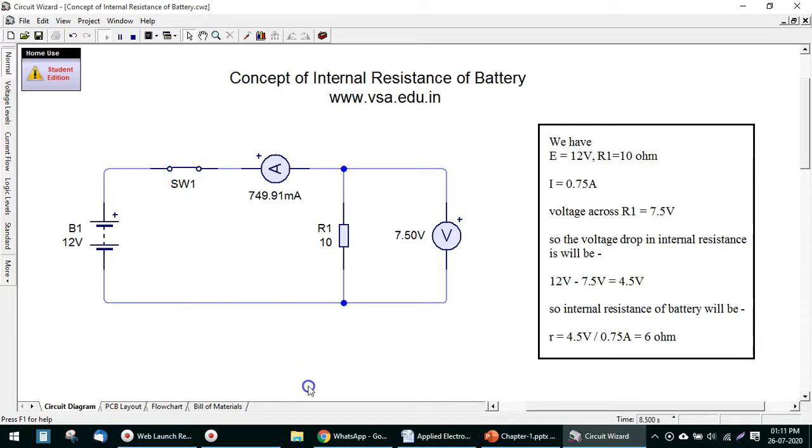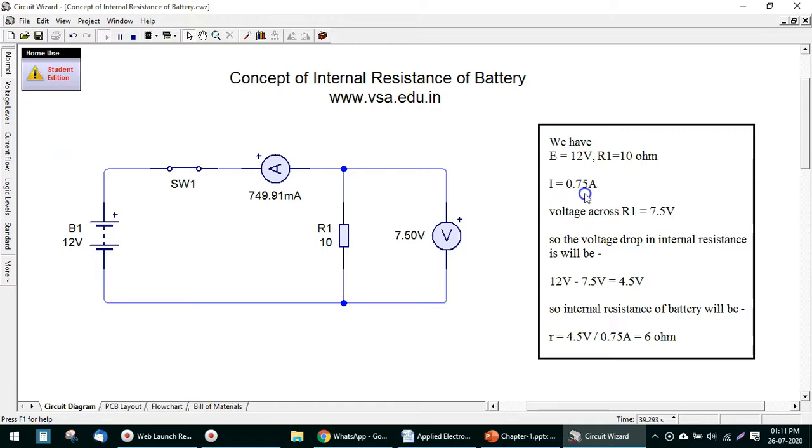Now I press this switch. See what happens. The ammeter is showing about 750 milliampere current, that is 0.75 ampere, and the voltage dropped across this 10 ohm resistor is 7.5 volt. Now the battery voltage E, which is called EMF of the battery, is 12 volt. The resistor value is 10 ohm, which is connected externally.